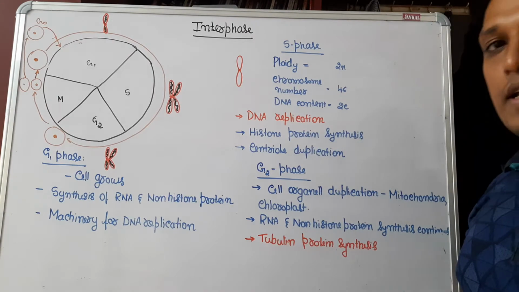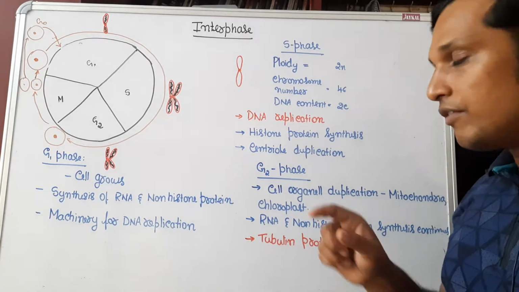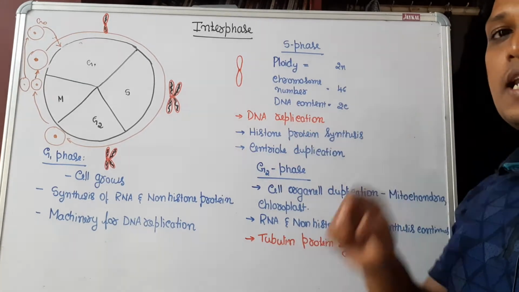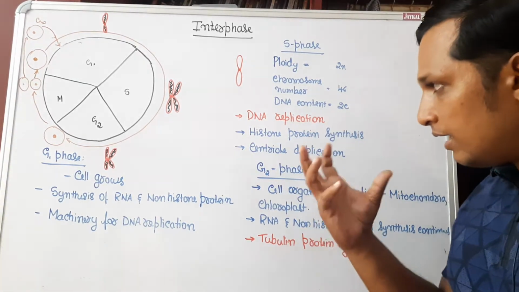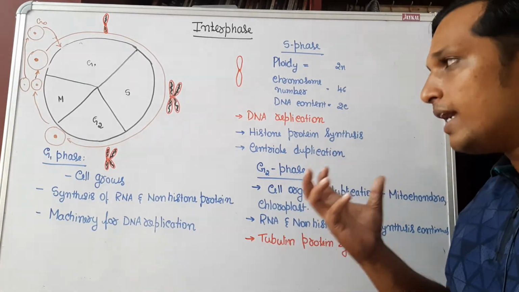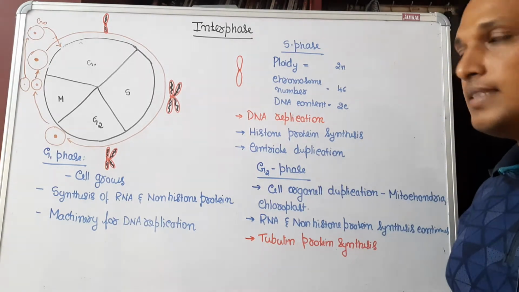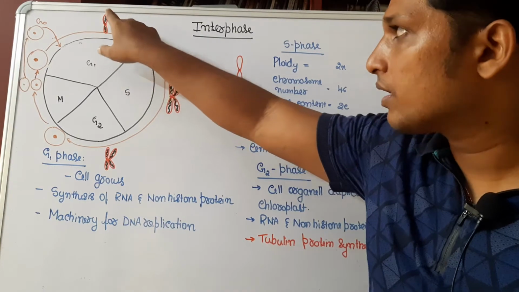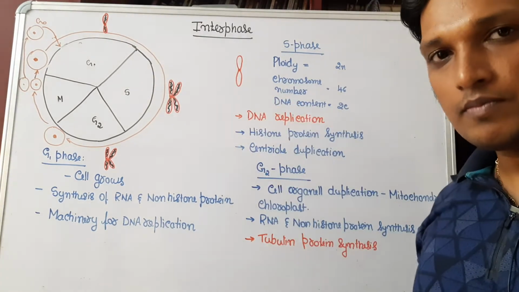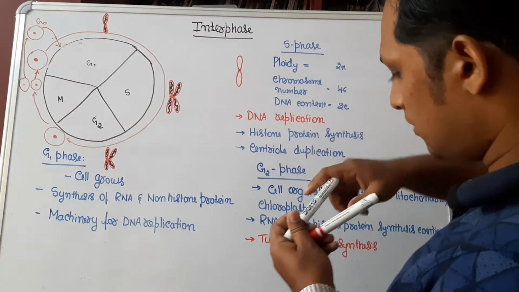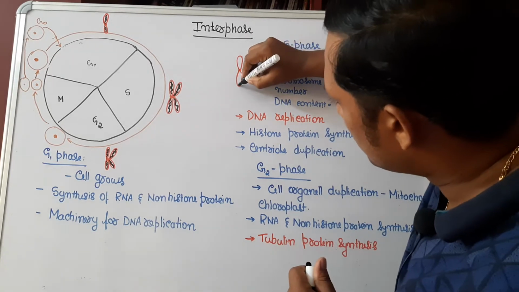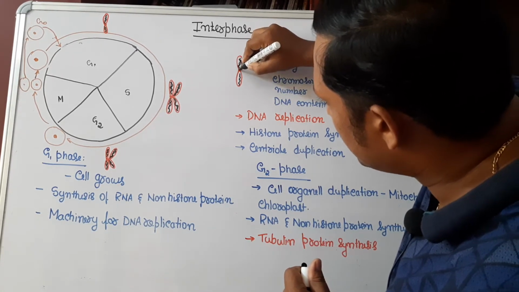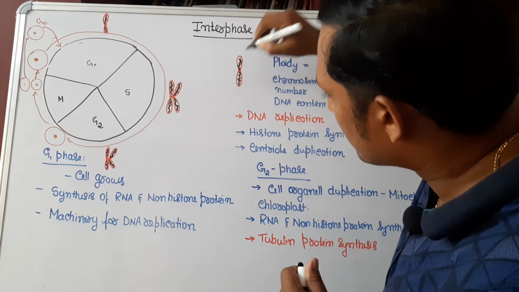In the synthetic phase, what happens? Why is it called the synthetic phase? An important event called replication of DNA occurs. Now we'll have to understand it in detail. What exactly is happening when the DNA is replicating? I said in the G1 phase, this is the chromosome having a single DNA. Now the same chromosome will take a chromosome which is having a single double stranded DNA.